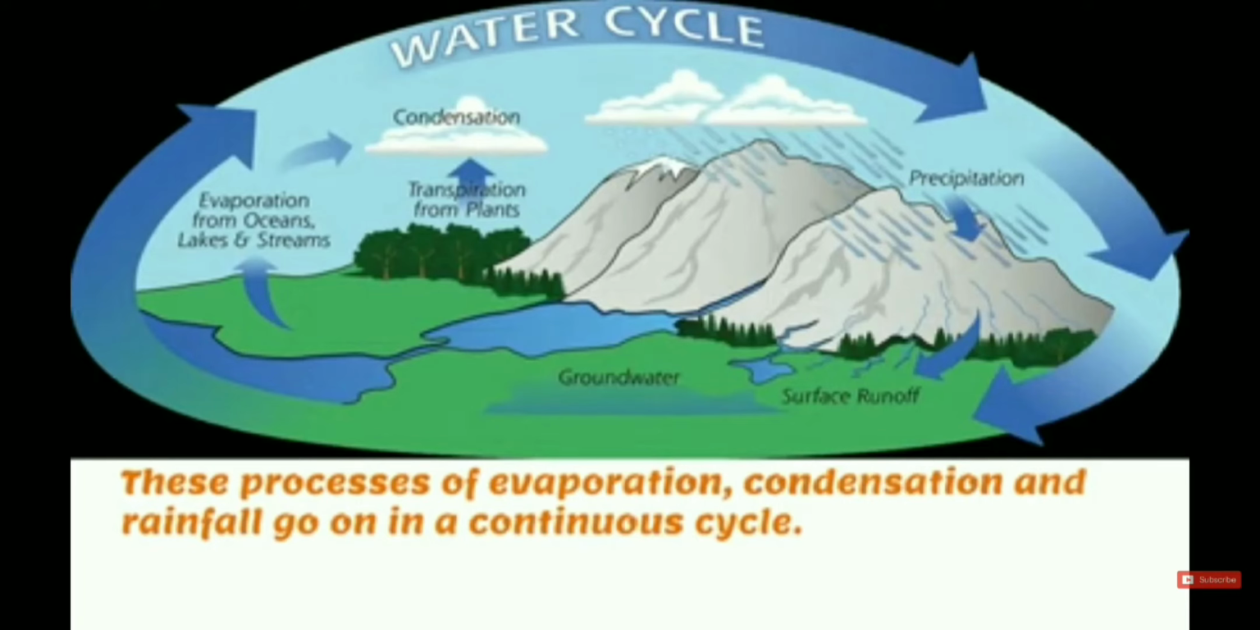This process of evaporation, condensation and rainfall goes on in a continuous cycle. It goes on continually every year. It continues, it will never stop. This is called the water cycle. You can see in this picture, this process is going on continuously. So all this process of evaporation, condensation and rainfall is together called the water cycle.